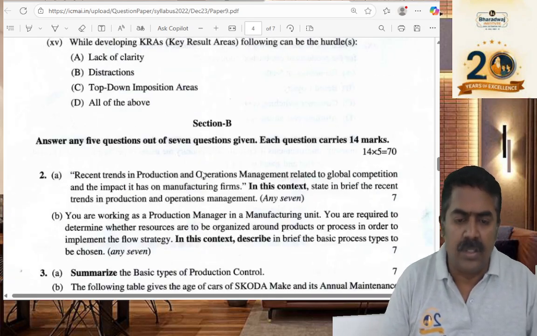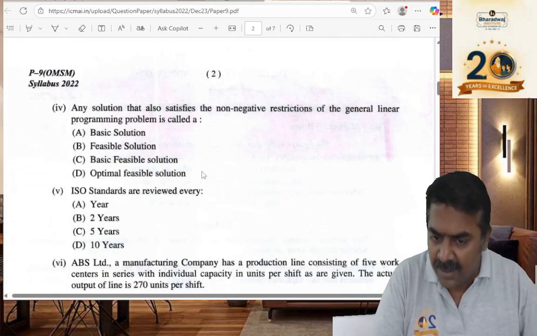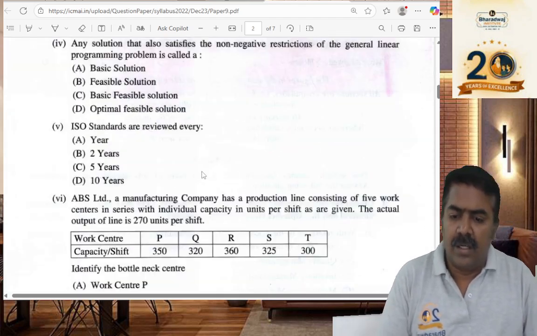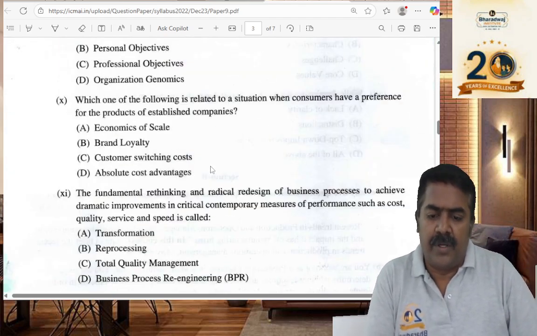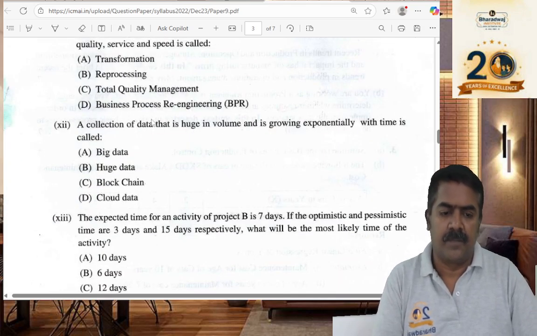We'll move on to the examination strategy for which one? Operations management and which one? Strategic management. If you look at MCQs, you get around 6 questions.